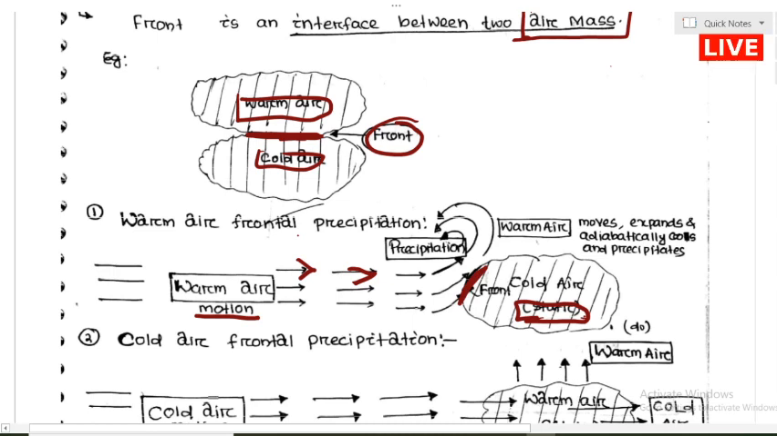So what will happen? Warm air is generally weaker and less dense, but cold air is stronger and more dense. So there is a most likely possibility that the warm air will rise. The cold air will not rise, it is more dense, more stronger. So the warm air will rise, move and expand, cool adiabatically and precipitate. This type of precipitation is called warm air frontal precipitation.